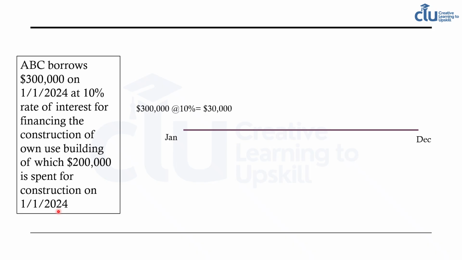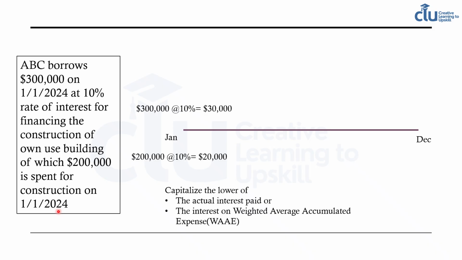But they are using only 200,000 for construction purpose, and that's also at the beginning of the year. So they will be capitalizing only 20,000, which is the lower of the actual interest paid, or the interest on 200,000, which we also call the weighted average accumulated expenditure, or WAAE. Now we'll see this a bit more in detail.